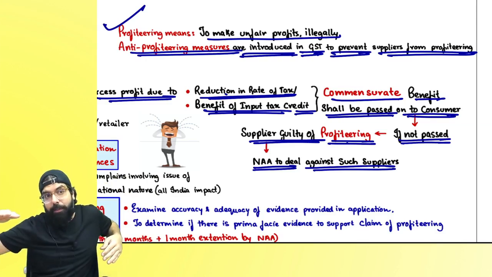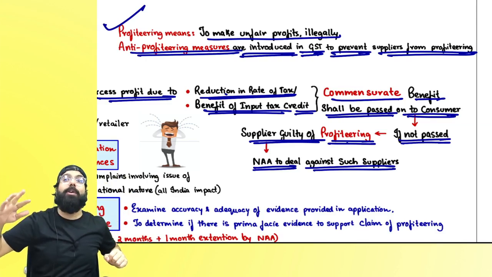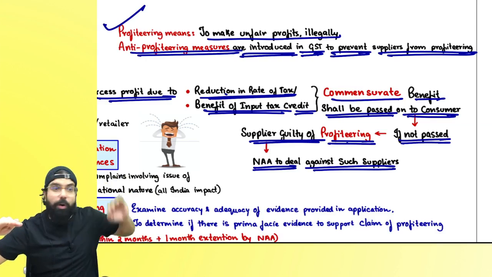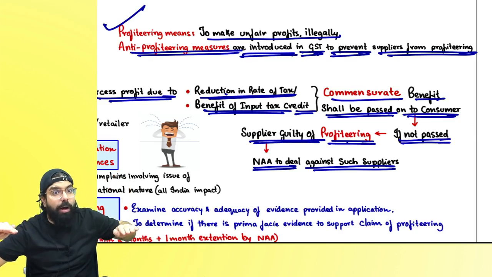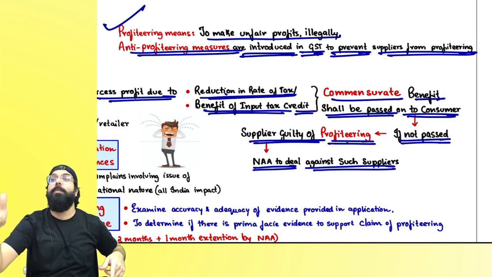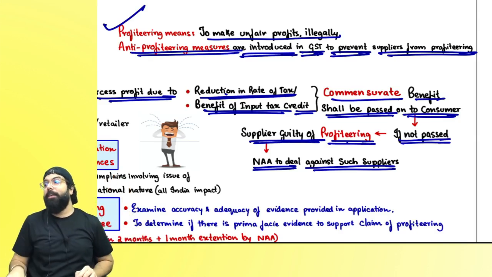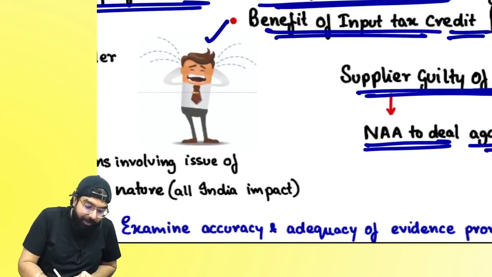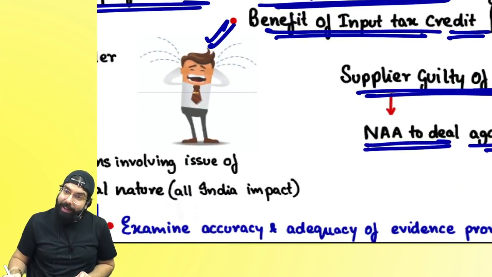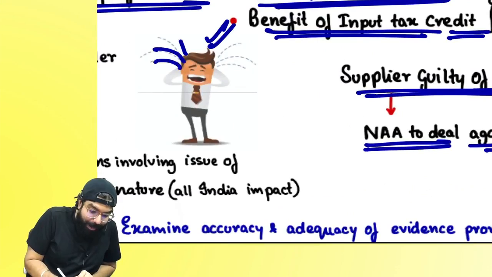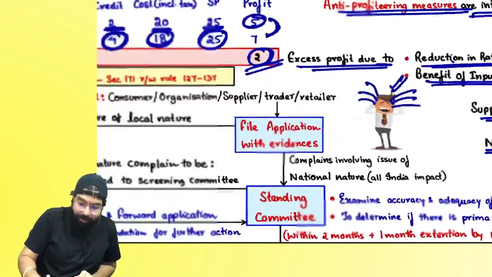GST came, cost came down. Because you were getting more ITC, your cost came down, so the supplier's selling price should also come down. But if you did not reduce the selling price and made extra profit, that is known as profiteering. Suppose Rakesh started crying, sir, my masala dosa, he did not reduce the price.